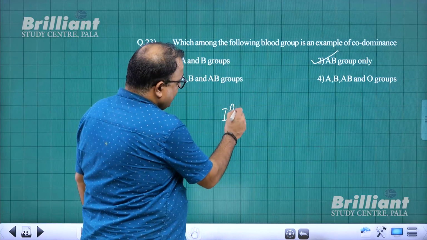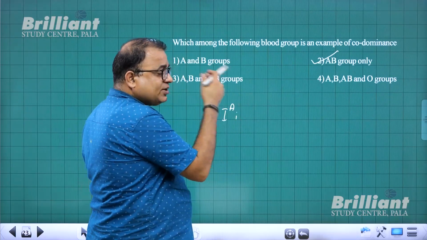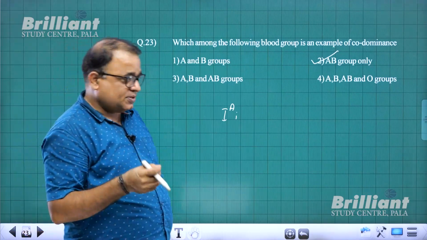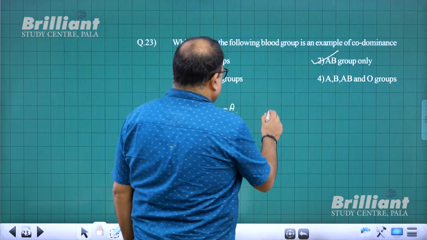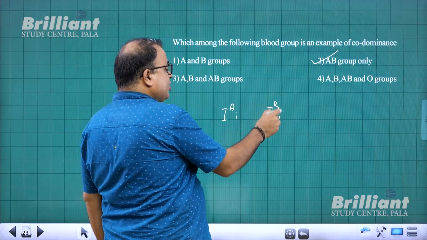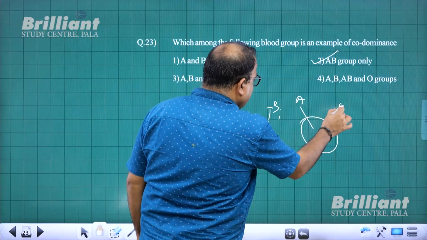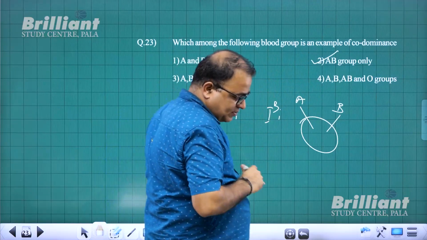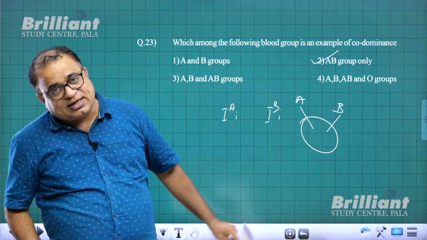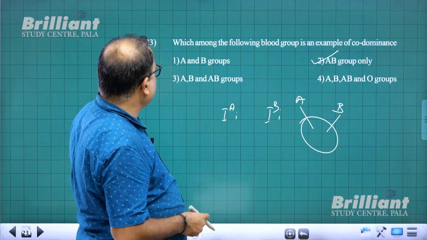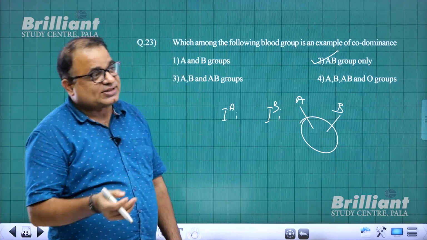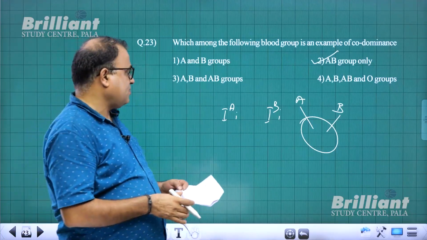You see, when you write IAI, A is a sugar that protrudes in the RBC. B is the sugar that is present in B. So A is dominant over O, B is dominant over O, but if the RBC contains both the sugars A and B, they are codominant, both the genes are expressed. So the AB blood group is a classical example of codominance. Not only that, the heterozygous HbA, HbS genotype of sickle cell anemia is also an example of codominance.